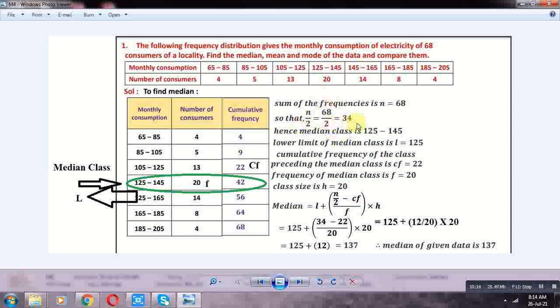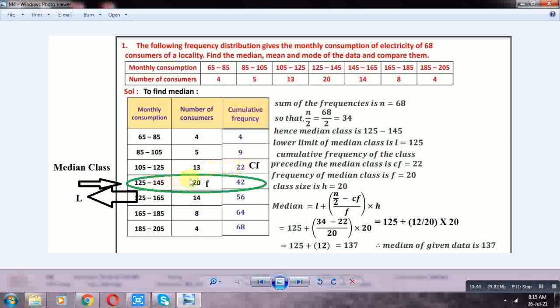Cumulative frequencies, adding the frequencies at every step. First 4. Next 4 plus 5 is 9. Next 4 plus 5 plus 13 is 22. Next, adding 20, it is 42.